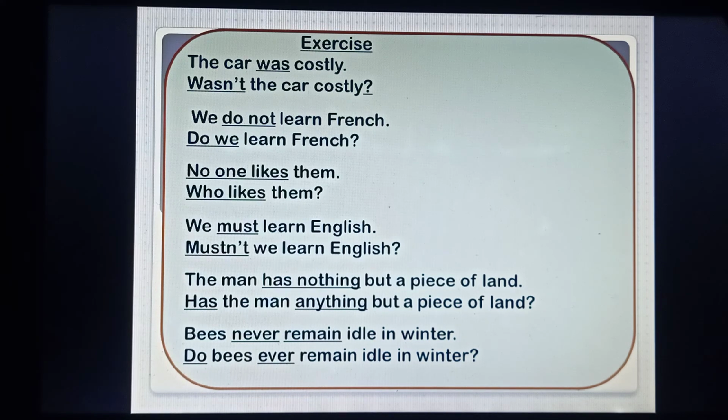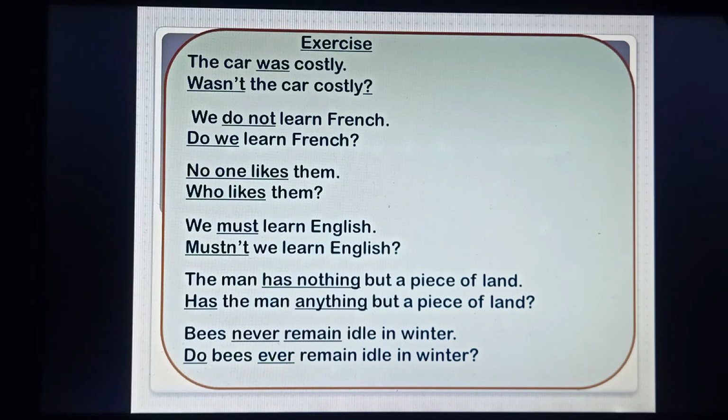Third sentence, no one likes them. I have told you, if you find everyone, everybody, no one, nobody, or none, you can use who in place of it. So the solution becomes, who likes them?